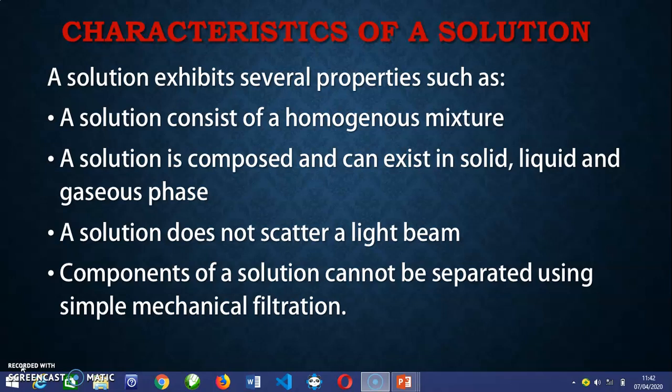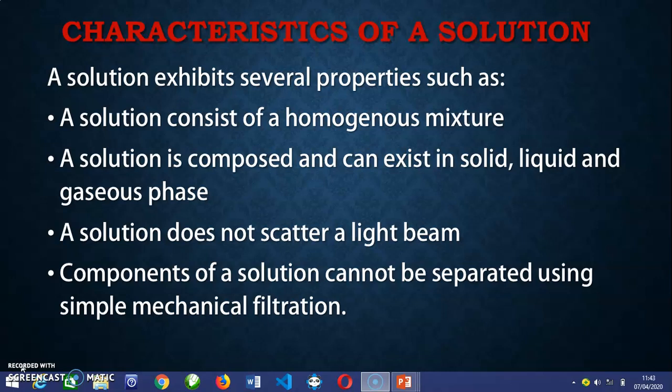Now let's round it up with characteristics of the solution. A chemical solution exhibits several properties. A solution consists of a homogeneous mixture. That is their true nature. They consist of a true mixture of solvent and solute, and they remain constant. The solution can exist in solid, liquid, and gaseous state. Like I said, it depends on the type of solution you want to make. You can combine solid and solid, liquid and gas together. They can exist in any of these three phases.